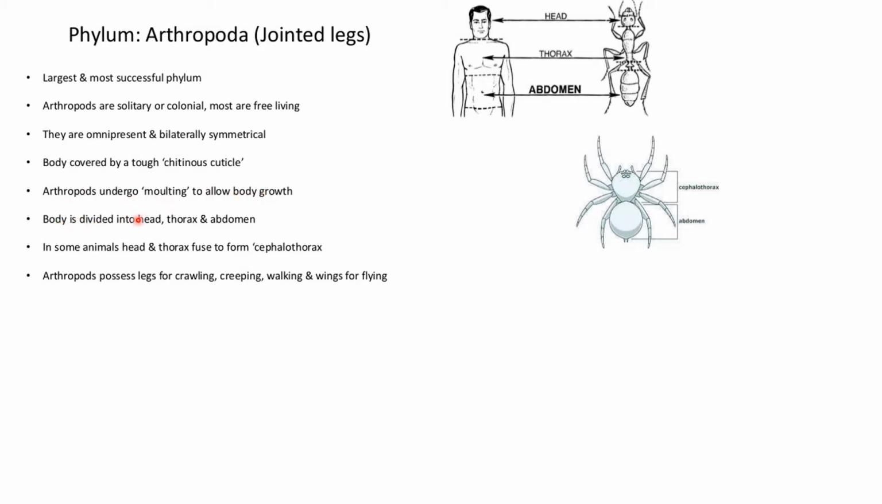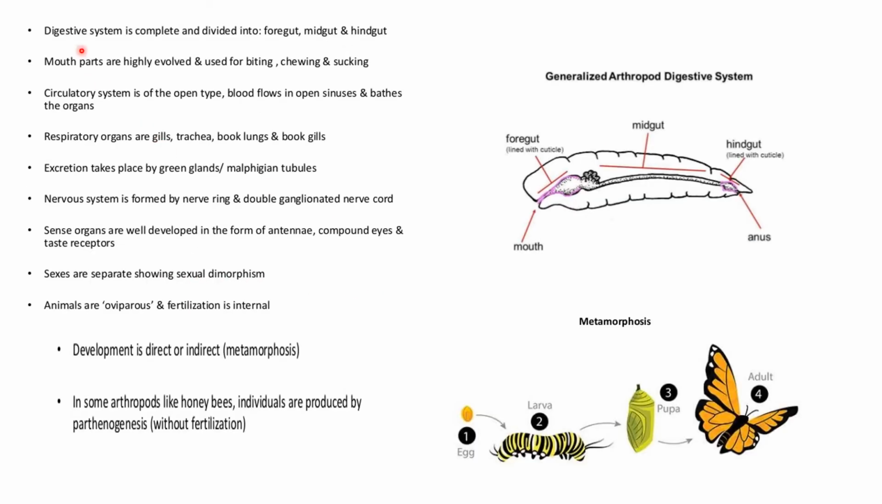The body is divided into head, thorax, and abdomen. In some animals, the head and thorax fuse to form a cephalothorax. As you can see over here, the head and thorax have fused and formed a cephalothorax. Arthropods possess legs for crawling, creeping, and walking, and wings for flying. The digestive system is complete and divided into foregut, midgut, and hindgut. Mouth parts are highly evolved and used for biting, chewing, and sucking.